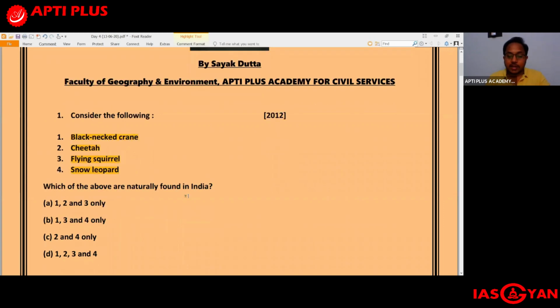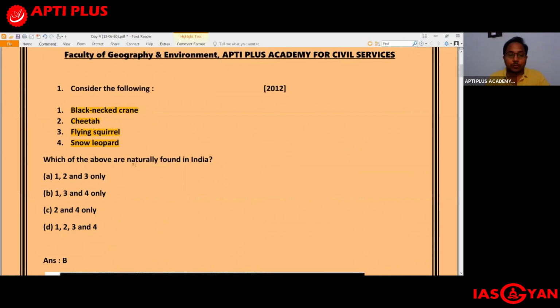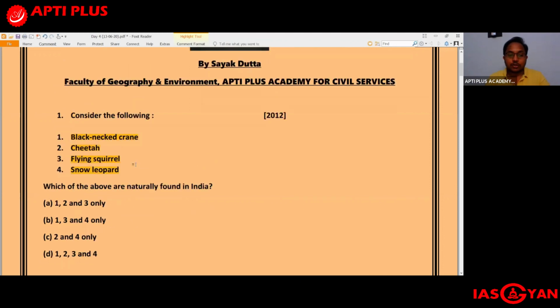The question is asking which of the above are naturally found in India. Out of all these, which out of the four are naturally found in India? So your options are A, 1, 2, and 3 only, B, 1, 3, and 4 only, C, 2 and 4 only, and D, 1, 2, 3, and 4.